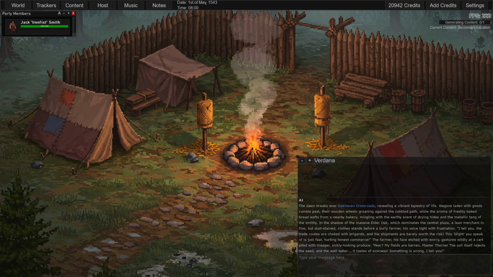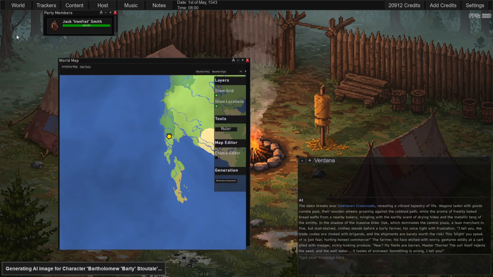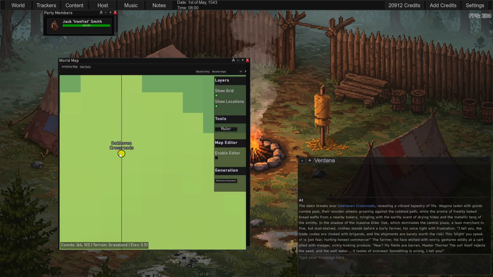So I'm going to mute the audio here for a second. But you see it's now generating a secondary location. So if we go to the world map, move this, we can see it generated the Oak Haven Crossroads.